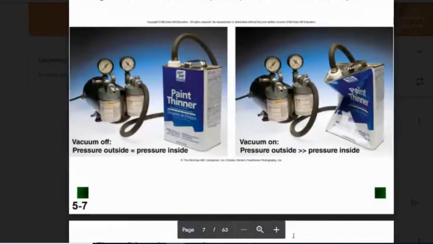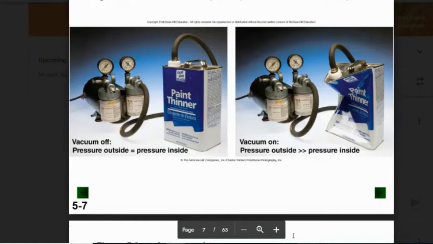This is a nice simple thing, and we might show this to you so you can see it. If you have a gas can that has air inside of it and you suck the air out, this is what happens. Why does it happen? Well, when the gas can is just sitting there open, the pressure on the outside is equal to the pressure on the inside. They're in balance. If you take the gas particles out of the can, though, like we do in the second step, the pressure on the outside now starts to push down because there's no pressure against it on the inside. That makes the can condense. The pressure from the outside is pushing on the can, which no longer has any pressure on the inside.